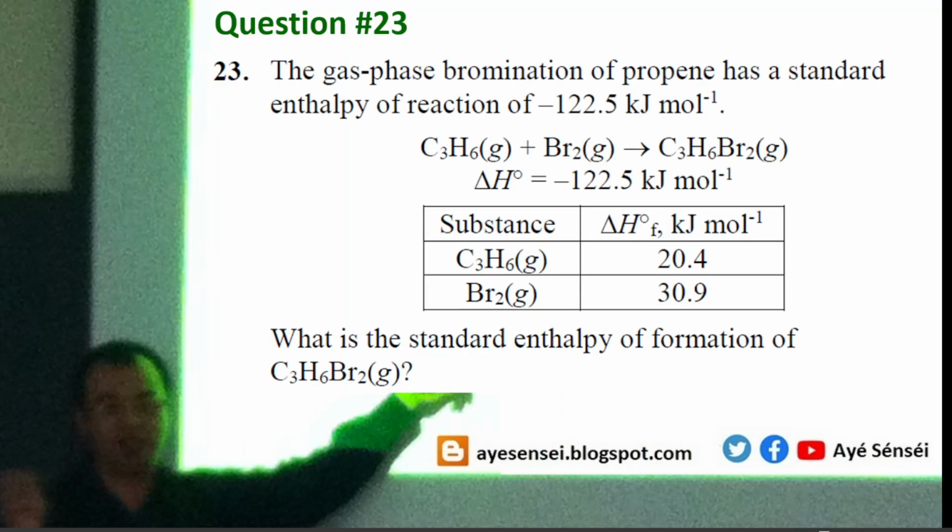The gas phase bromination of propene has a standard enthalpy of reaction of minus 122.5 kilojoules per mole. So the reaction is given there, and then also the standard enthalpy of formation for propene and then also for liquid bromine are also given there. So the question is, what is the standard enthalpy of formation of bromopropene?